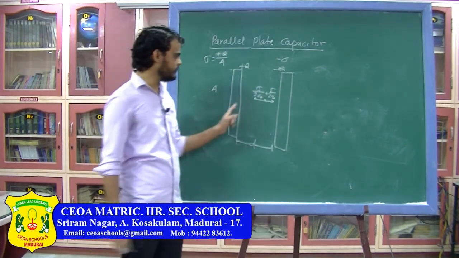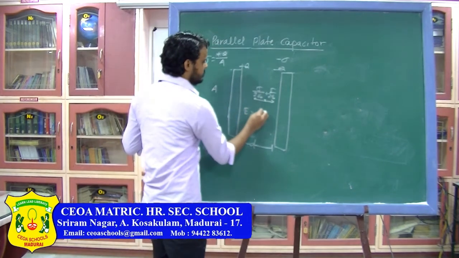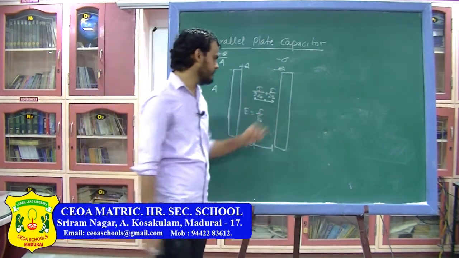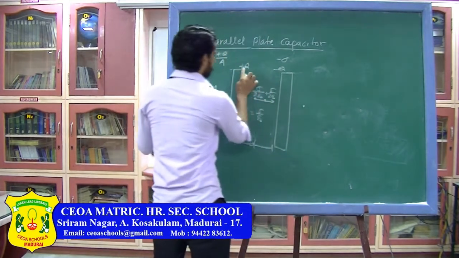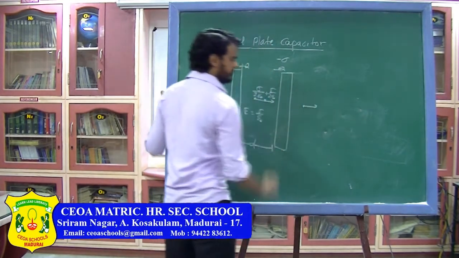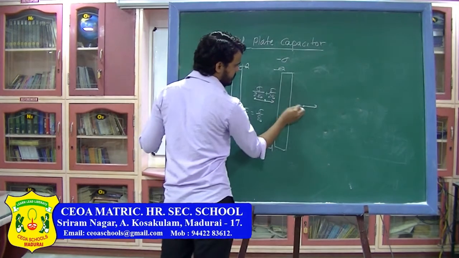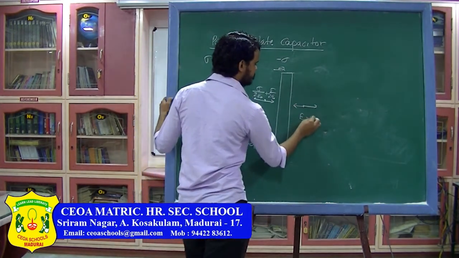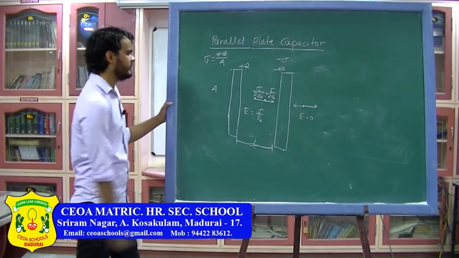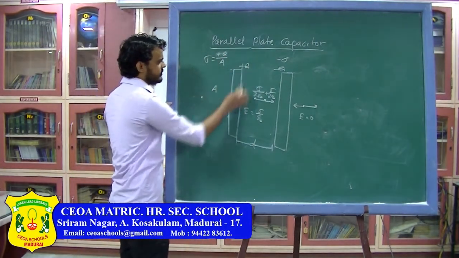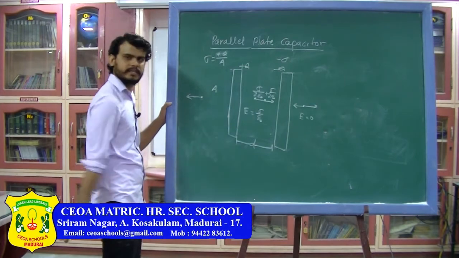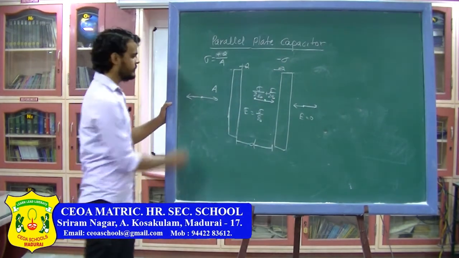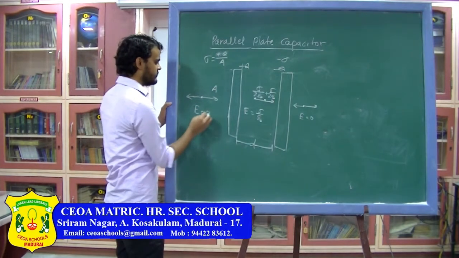So here the total electric field E is equal to sigma by epsilon naught. Similarly, at this point the electric field due to this positive charge will be in this direction and due to this negative charge will be in this direction. So here total electric field will be 0. Similarly, here also electric field due to this positive charge will be away from the charge and due to negative charge will be towards the charge. So the total electric field here also is 0.